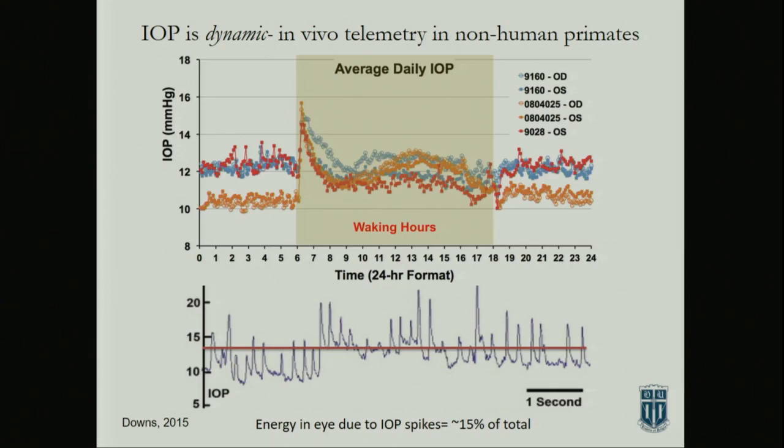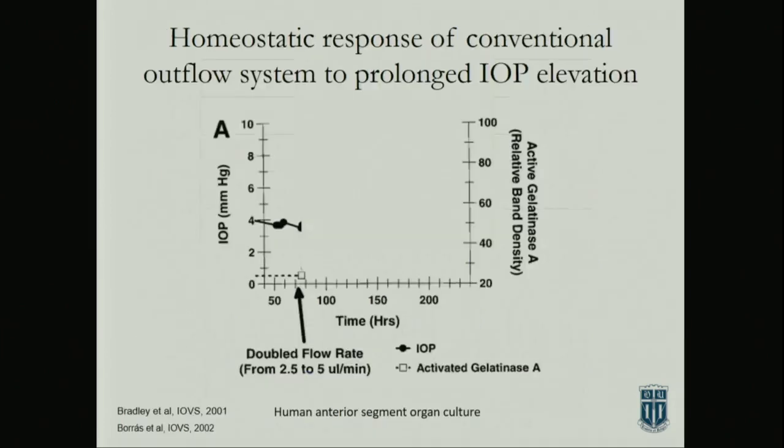And so you can imagine if you have a dysfunctional TM, like you would in ocular hypertension, those spikes are going to be much greater because you're not absorbing that energy. And this is just showing the ability of the tissue of the conventional outflow tract. This is a model that I'll describe in a little bit, where you have an experiment where you get a stable baseline and measure pressure here.